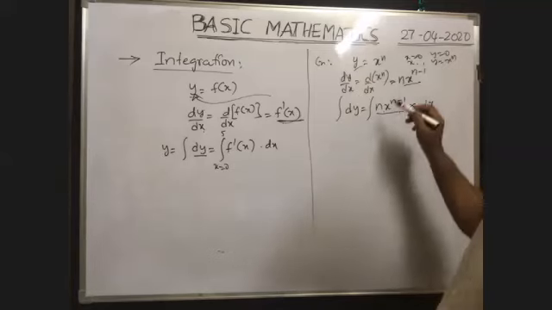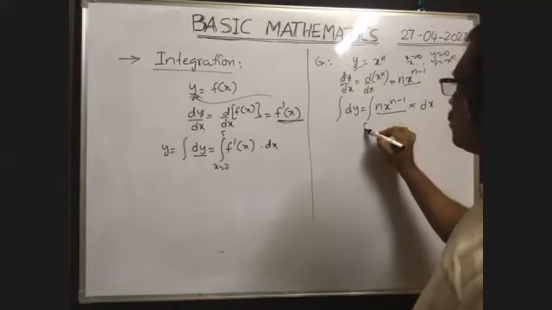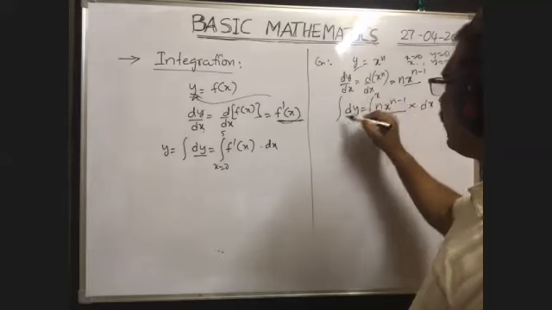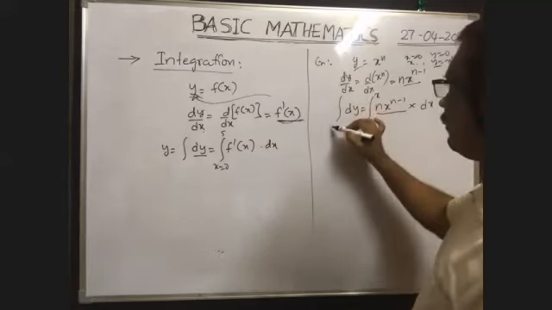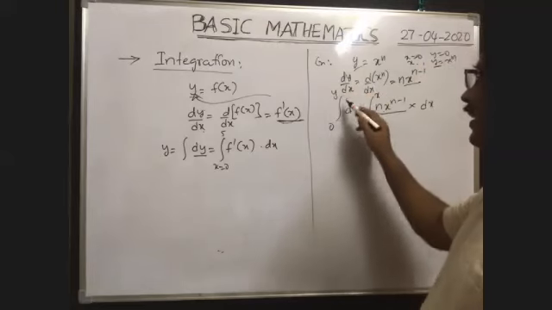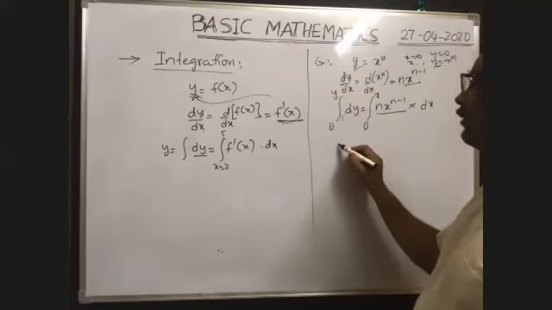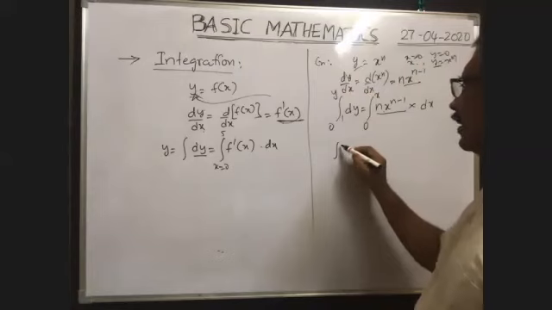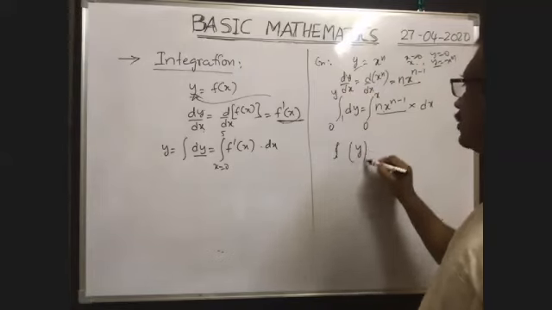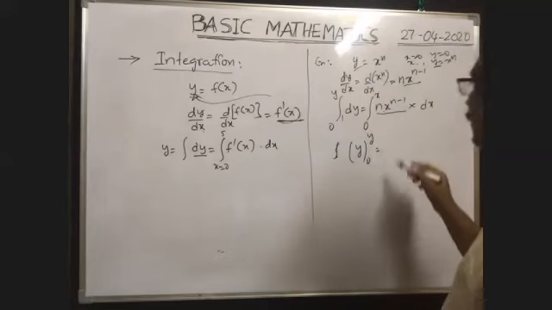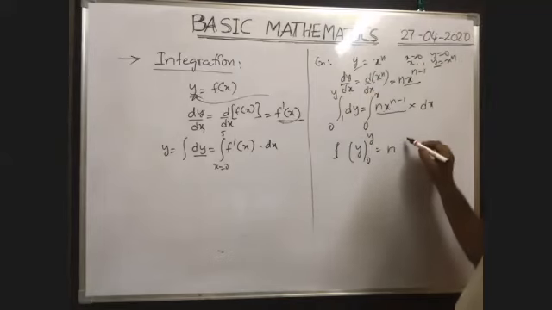Limits: the x value varies from x equal to 0 to x is equal to x. The y value varies from y is equal to 0 to the y value, which means x to the power of n. The integral of dy means simply we have to write y. Integral of dy means y. Limits 0 to y. n is a constant, you write it outside.